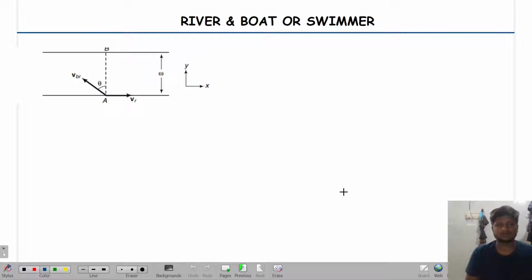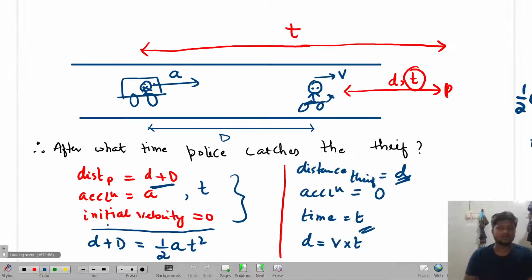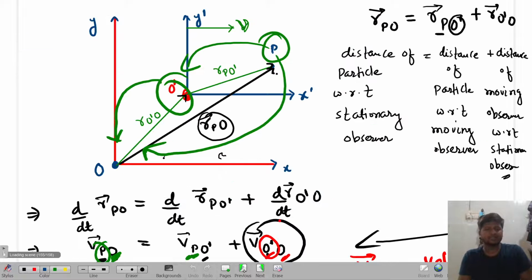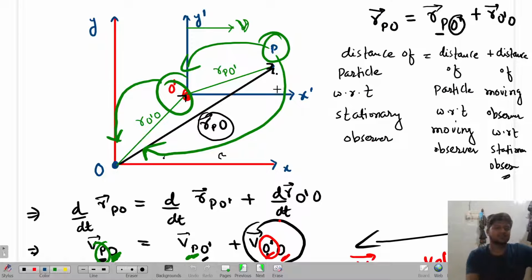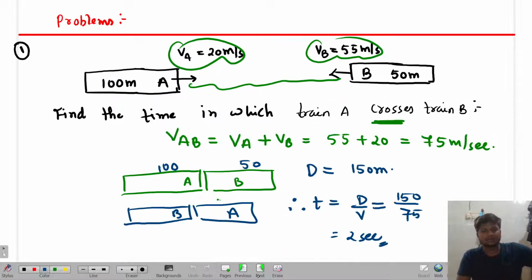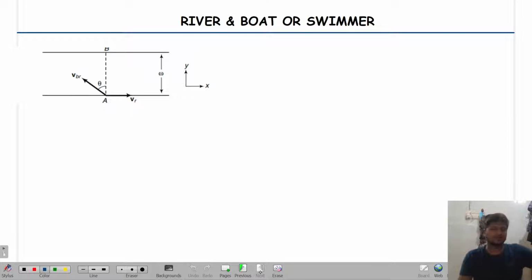So let us start. Till now, a little bit of digression of what we did previously: we did the relative velocity concept, which means relative motion, using different reference points and frames. According to that, we are going to discuss some basic problems like the river and boat swimmer problem, the rain and man concept, and projectile motion also. Before going to that, first we'll try to complete this particular part.